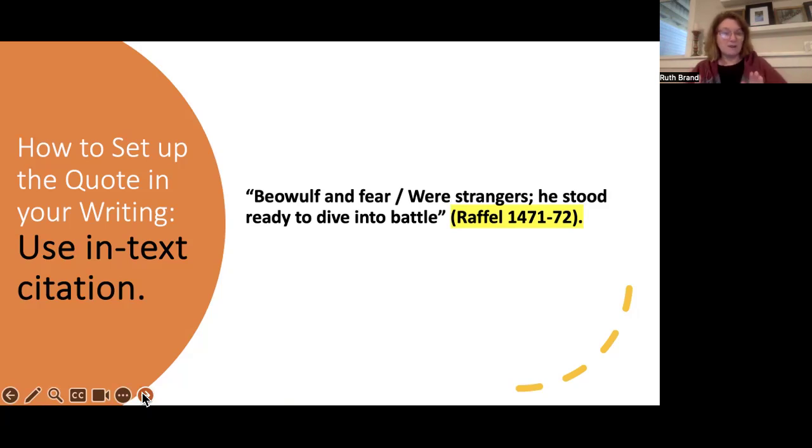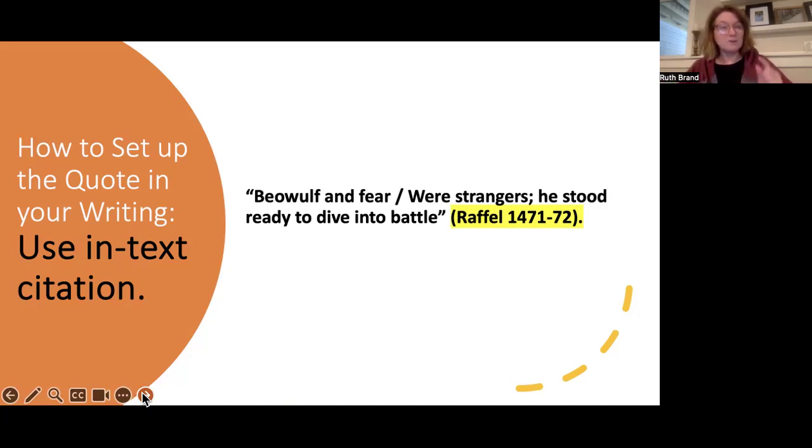Okay, before I move on to the next slide, let's also just take a look at the punctuation for a second here. Notice that at the end of the sentence, there's a period at battle, right? Battle, period. Beowulf in fear with strangers, he's ready to dive into battle. Let me see if I can get to the page number. Right? Like as a sentence, it ends with a period.